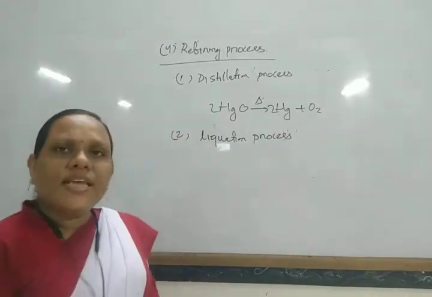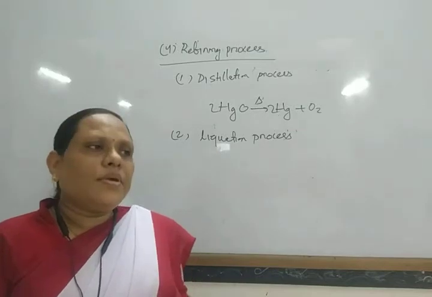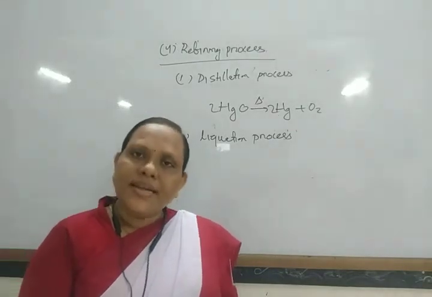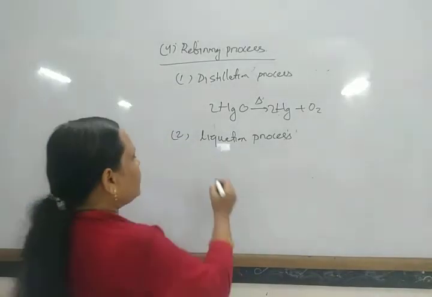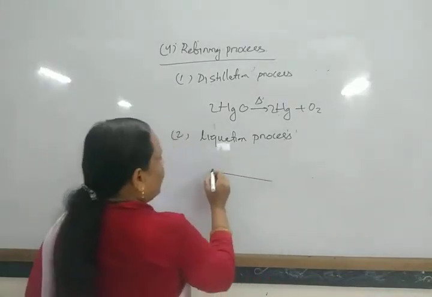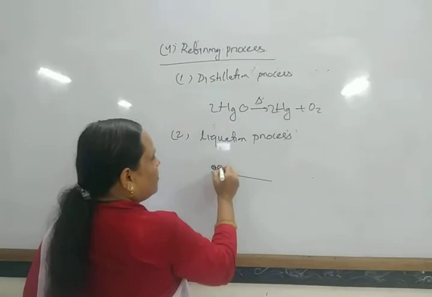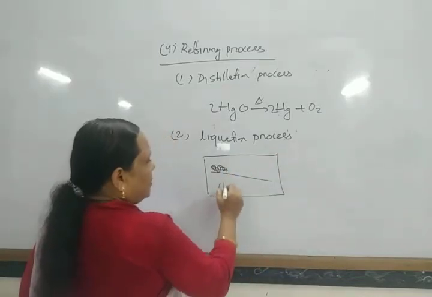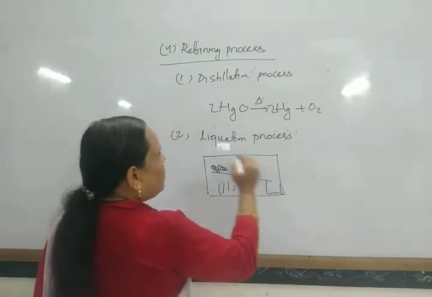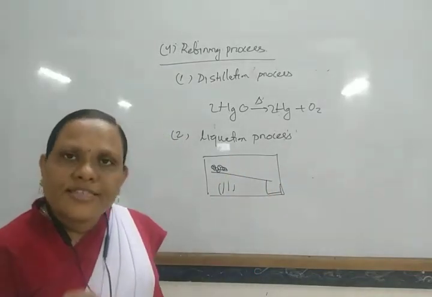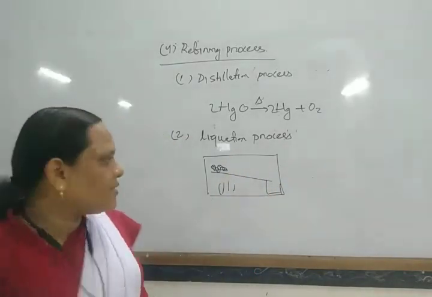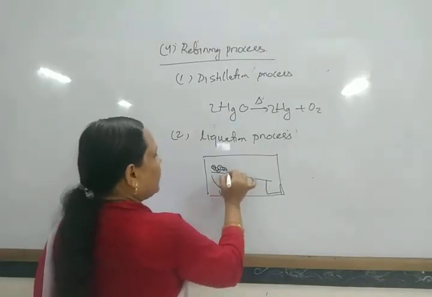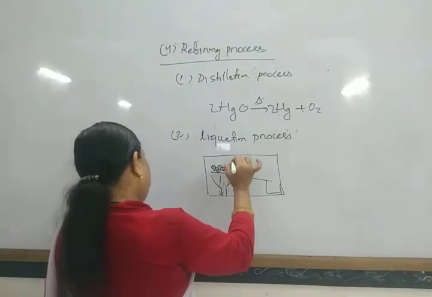Liquefaction process. In this liquefaction process, the metal along with its impurities are heated in a sloping bath. So there is a sloping bath, and here some metals and ores are there, and these are heated. The metals which have a very low melting point are heated here, and this contains your impure metals.